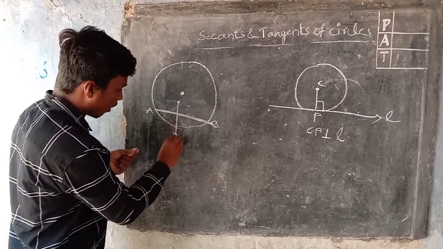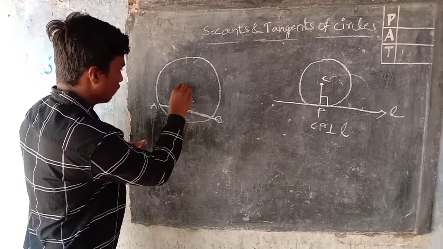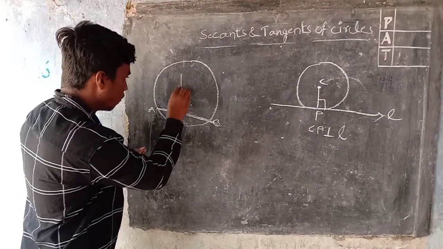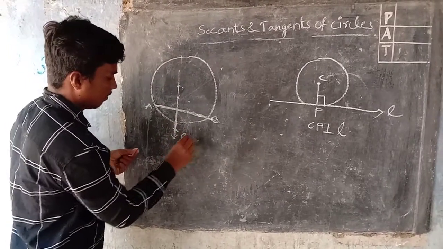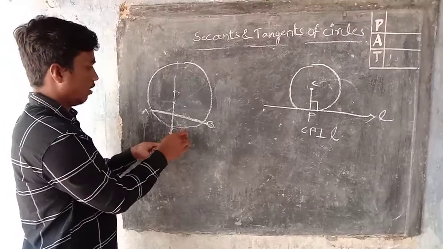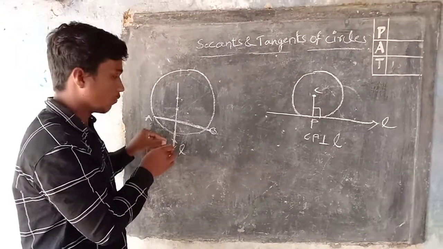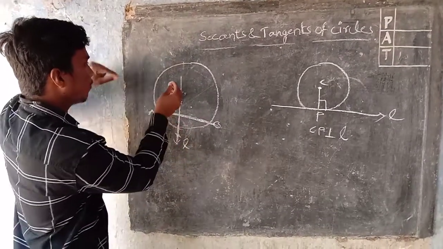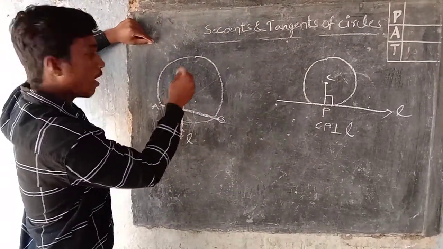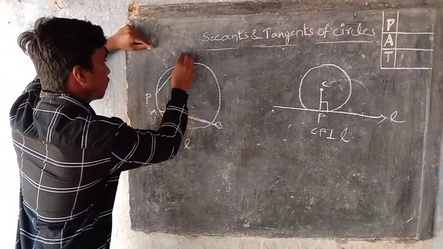This is an arc and this is a center, and this is a line. Let us consider this is a line L. This is a perpendicular diameter. The perpendicular bisector of the chord is L, and we have to draw one more arc, PQ.